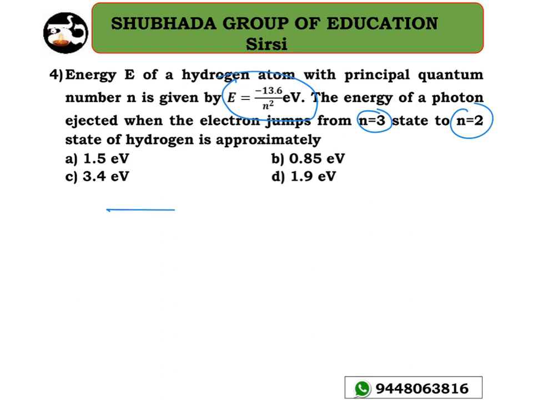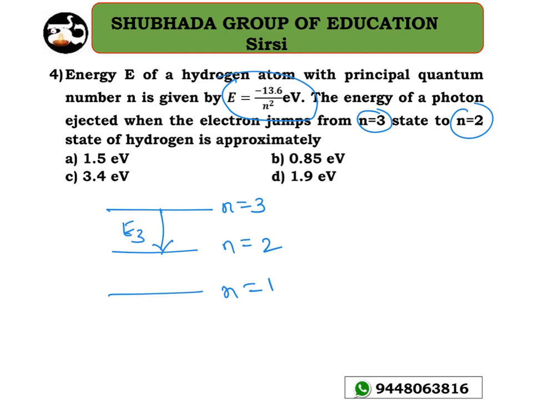So now suppose if you draw the energy diagram like this, so as you know that this is n equal to 3 and this is n equal to 2. Okay, and here let me take n equal to 1. So at that time when an electron moves from the third orbit to the second orbit like this, this is E3 let me take now.